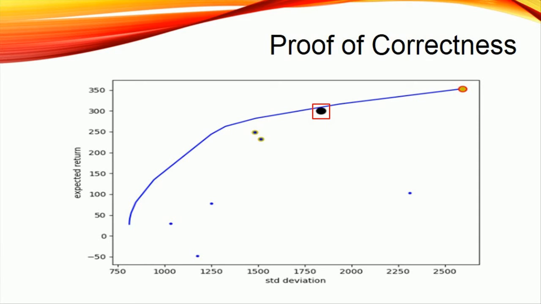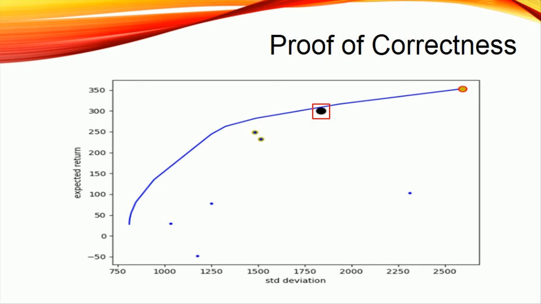The portfolio solution for lambda equals 0.0001 will have lower return and risk than the red point. Compared with yellow and red points, the blue points, lambda equals 0.001, will have even lower return and risk.